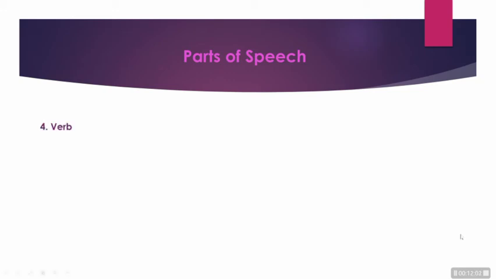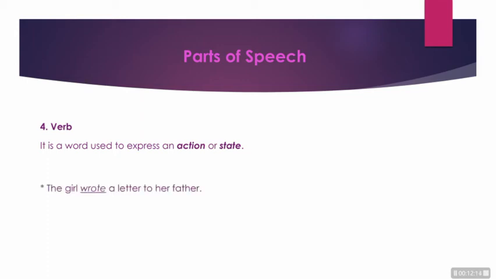Let's learn something about verb. Verb is an action word. We will say it is a word used to express an action or state. Example, the girl wrote a letter to her father. Here, wrote is the work done by the girl.